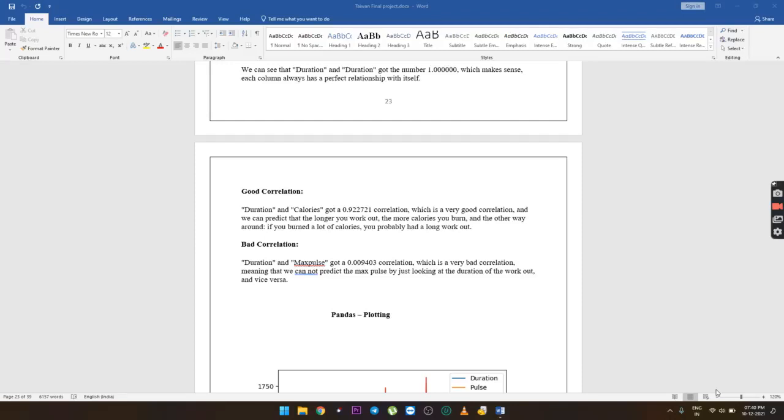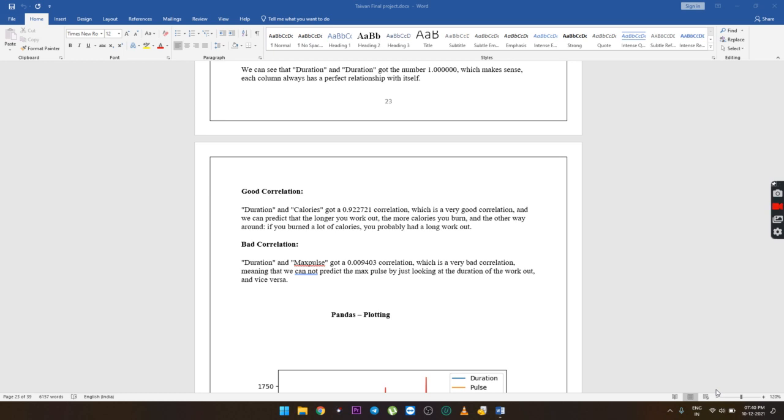Good correlation. Duration and calories got a 0.922721 correlation, which is a very good correlation, and we can predict that the longer you work out, the more calories you burn. And the other way around, if you burned a lot of calories, you probably had a long